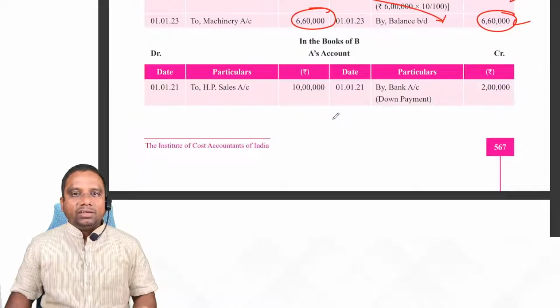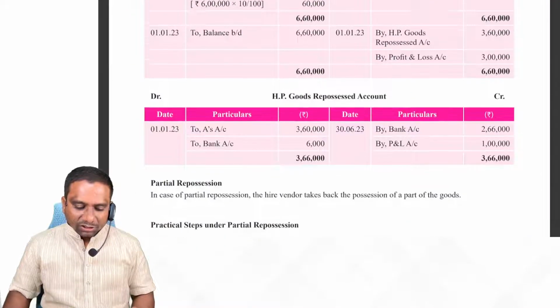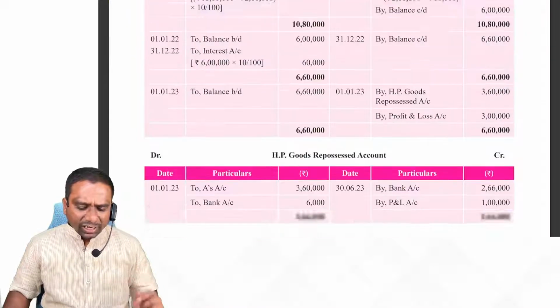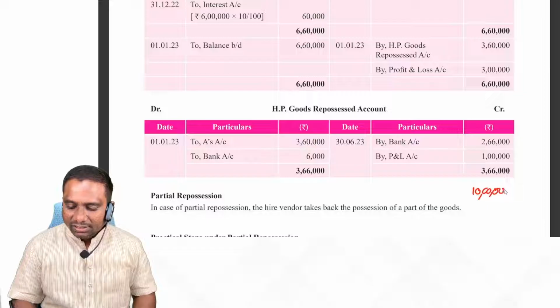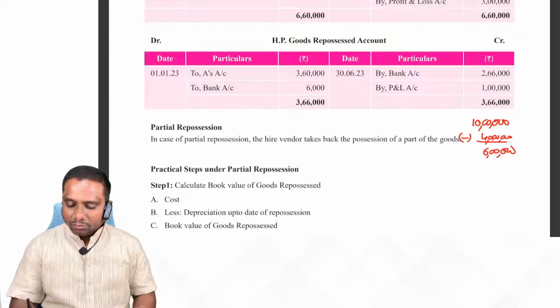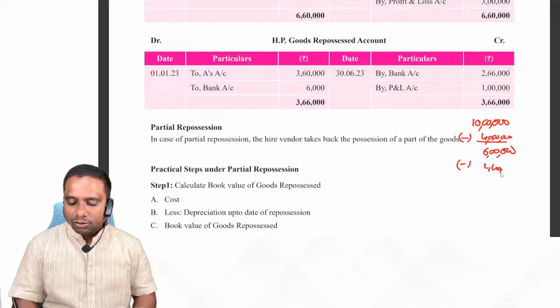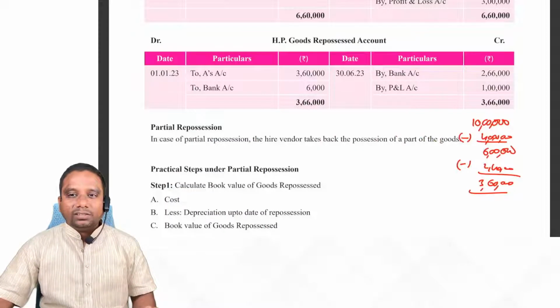Now, in the books of hire vendor, completely it is reverse. Observe carefully. Yes or no, students? Here the problem comes in the books of hire vendor. At what price is he taking the asset? See, generally asset value is 10 lakhs. He is depreciating it 40% on WDV basis. First year 4 lakhs. 6 lakhs minus again 40%, 2 lakh 40,000. 3 lakh 60,000. Yes or no? He will take the asset at 3 lakh 60,000. Based on that, do the accounting. Is it clear?